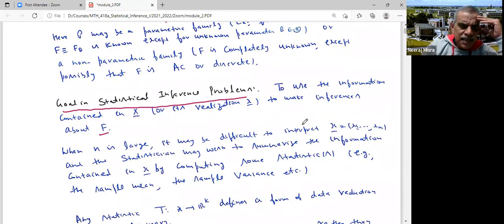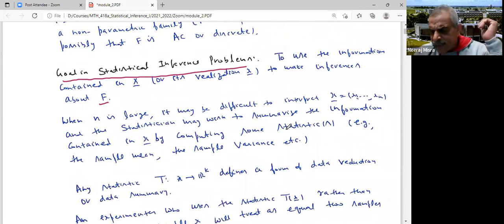Now note that to make valid or meaningful inferences, it is important that my data is available to me in a very structured form. If it is available in a very haphazard manner, then I may not be able to infer meaningful conclusions.